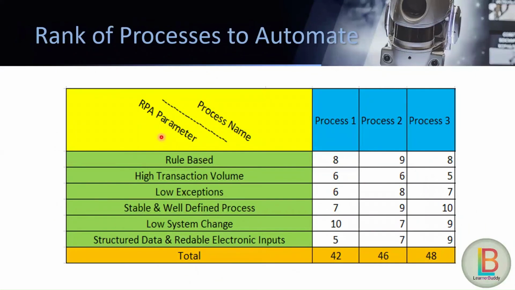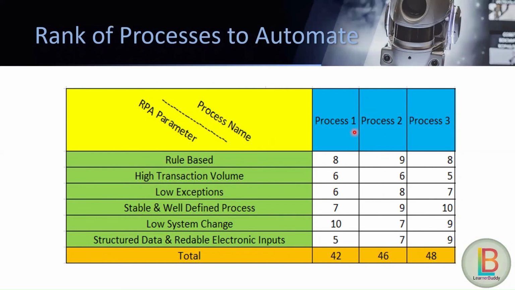So now let's suppose we have multiple processes, but we don't know which process should go first for RPA. So for that we need to rank those processes, right? For that we need to have a table, and we can write the RPA parameters as I have written, like rule-based, high transaction volume, which were mentioned in the previous slide as well, along with the process name.